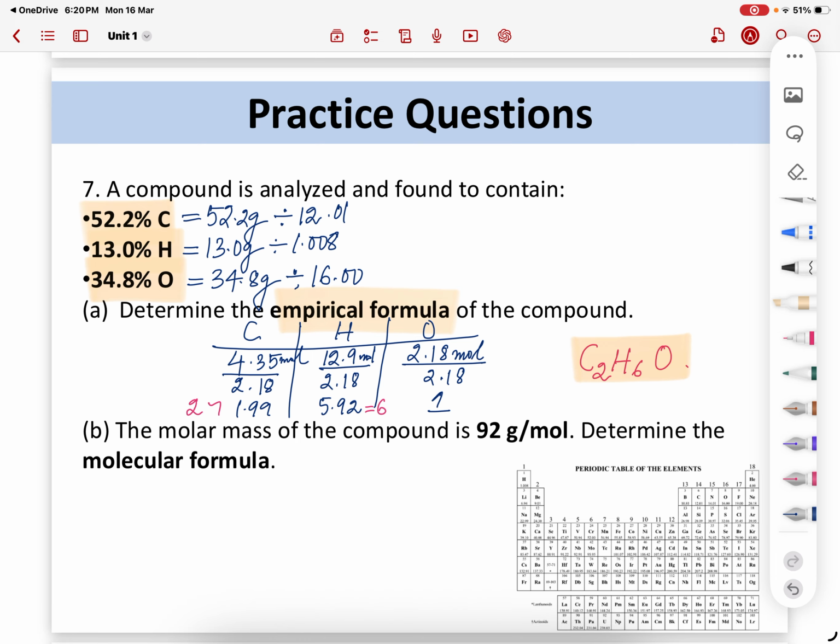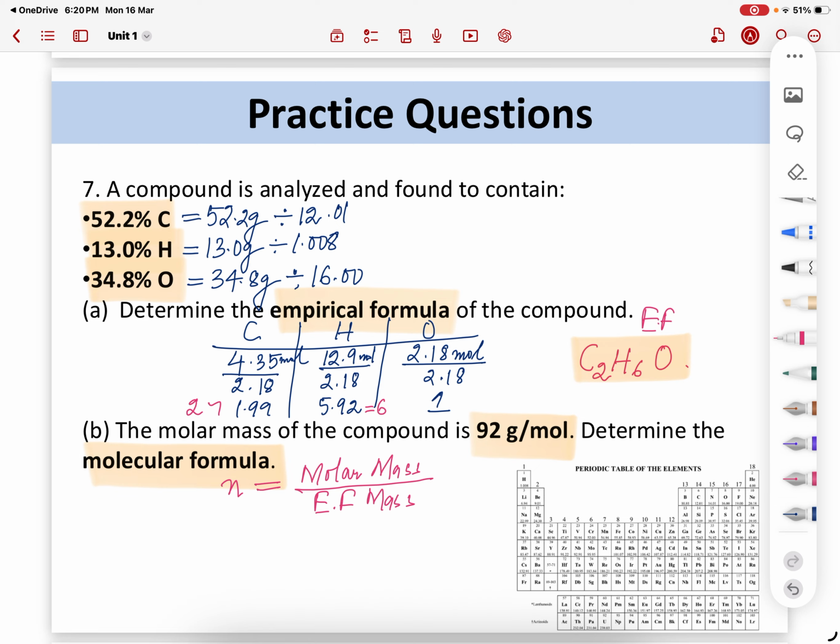Next step, the molar mass of the compound. Now you have to determine the molecular formula. For the molecular formula, you need one number. Let it be represented by N. Here you will write the molar mass. How will you get that N? Molar mass divided by empirical formula mass. So this is my empirical formula. For this, I will calculate the mass.